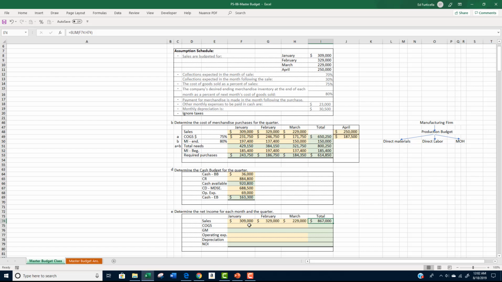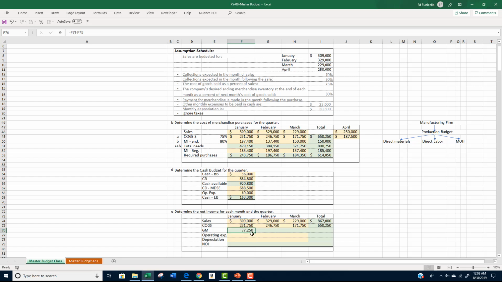Sales revenue for the quarter totaled $867,000. The merchandise purchases budget called for a January cost of goods sold of $231,750, February cost of goods sold of $246,750, and March cost of goods sold of $171,750. Cost of goods sold for the quarter totaled $650,250. Gross margin is determined by subtracting cost of goods sold from sales revenue.